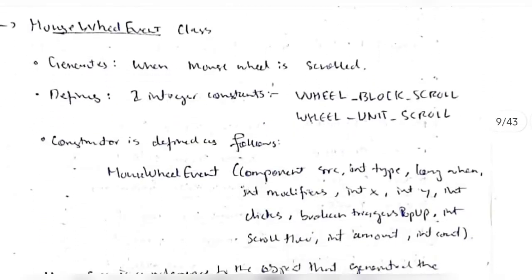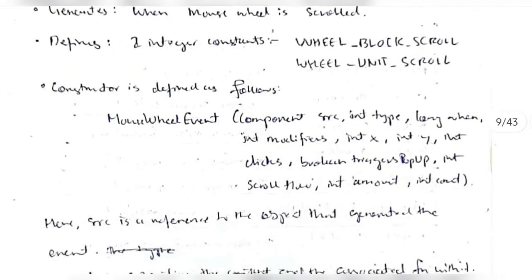And the mouse wheel event is for the scrolling purpose. There are two integer constants: block scroll or unit scroll. Block scroll is for multiple amounts of data, and unit scroll is for a single line, okay. So the constructor is as follows: we'll have the source, type, and the time, modifiers, x and y location, and the